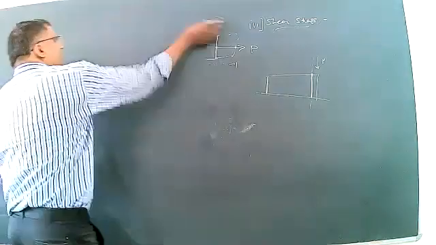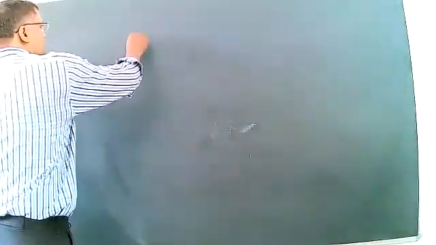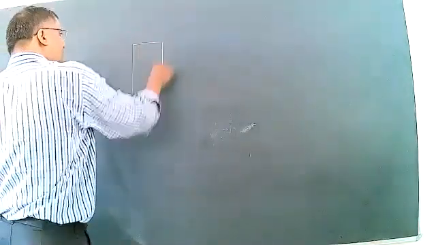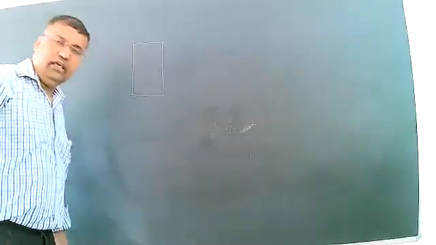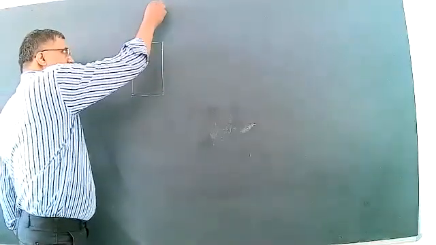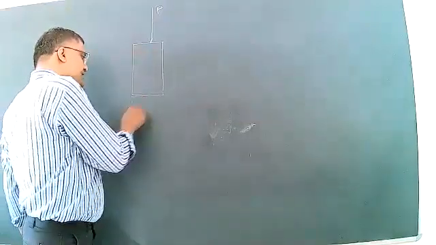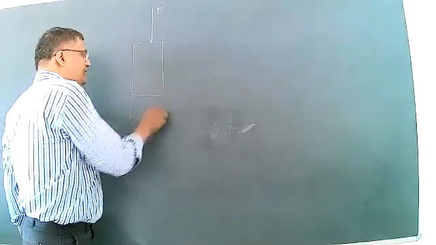Suppose this is a specimen, or this is a body or section. Then force is applied in the downward direction, that is P. What will happen? The body will stretch, the body will elongate.